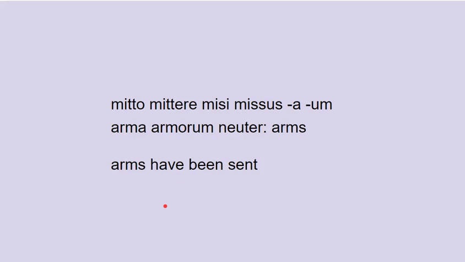And then have been sent, we want to make that perfect passive indicative, 3rd person plural. It's going to be 2 parts. It's going to be the participle, which has to agree with arma in case, number and gender, nominative plural neuter. And then it's going to be a form of the verb to be, 3rd person plural, sunt. So you get arma, missa, sunt.